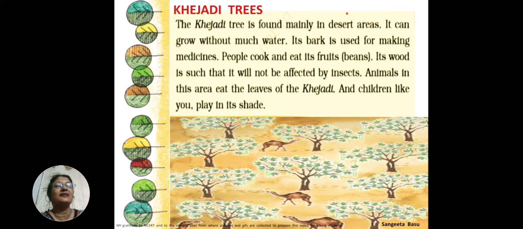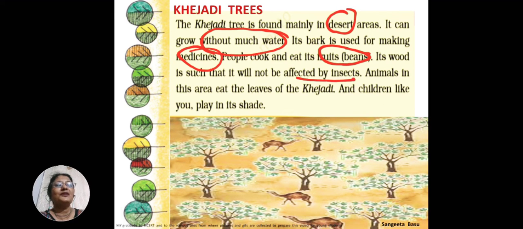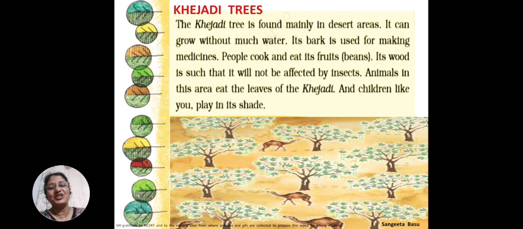They are found in the desert area. They can grow without much water. Its bark is used to make medicines. People eat the fruits. The wood is not affected by insects. Animals eat the leaves, and children love to play in the shade of the Kejadi trees.